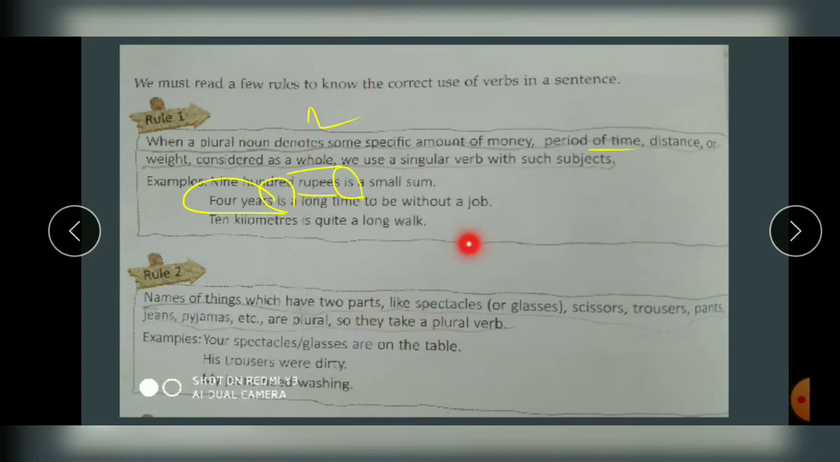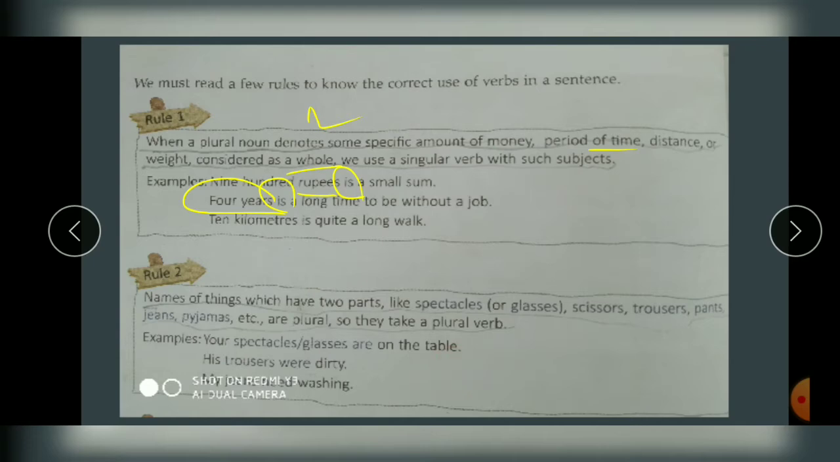As your subject is considered plural, this will also be plural. The same like rule 1. यहाँ पे हम plural को singular मानते थे, इसीलिए verb भी singular हुआ. अब यहाँ पे एक है लेकिन it is plural. Why? Because it's having two parts, and that is why your verb will also be plural. Your spectacles, glasses are on the table. Your glasses are on the table.